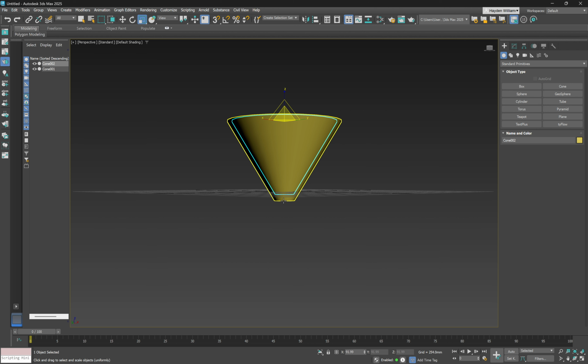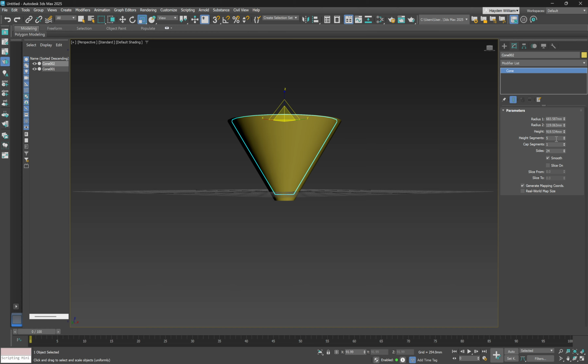You can see now we don't have a gap at the bottom, so we'll go back to the modifier and change the height so that we get through the bottom, and then adjust the radius so that we've got a hole at the bottom.